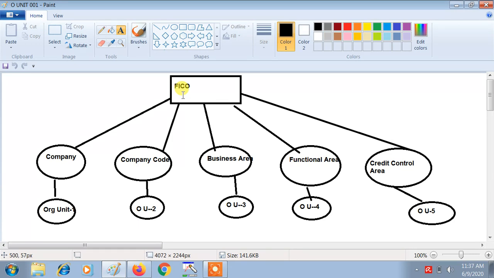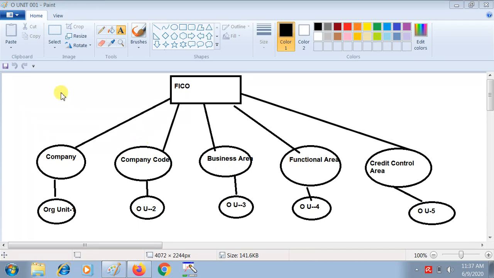There are some organizational units. The first organizational unit is company, second company code, business area, functional area, credit control area, etc. These are some of the organizational units we have to talk about, and later in our classes I'll talk about these organizational units in some detail.